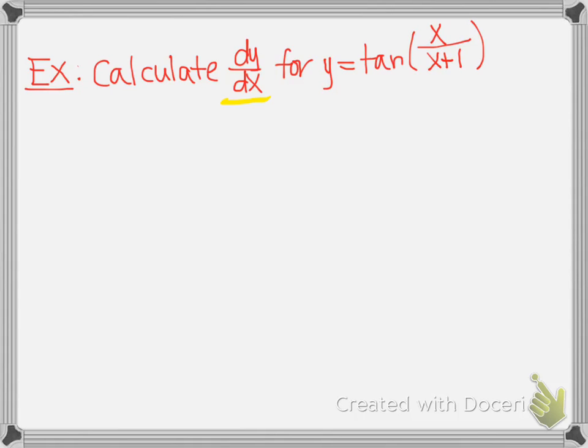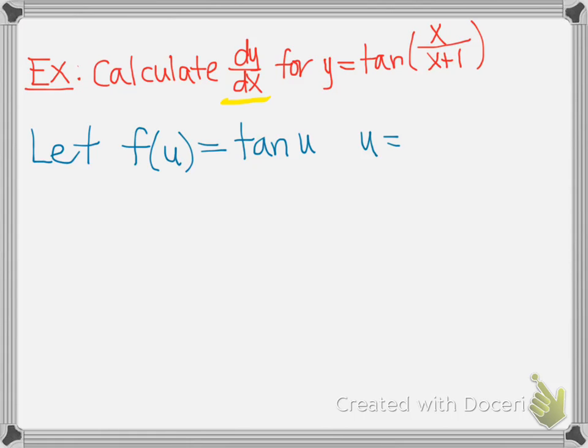All right, so we're going to calculate this for y equals tangent of x over x plus 1. We can start with our f of u, where f of u equals tangent u, the outside function, and u is x over x plus 1.